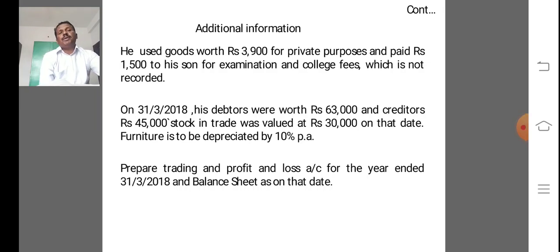So additional information: he used goods worth rupees 3,900 for private purposes and paid rupees 1,500 to his son for examination and college fees, which is not recorded.